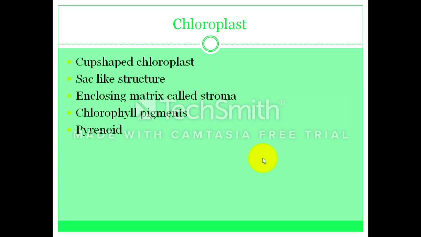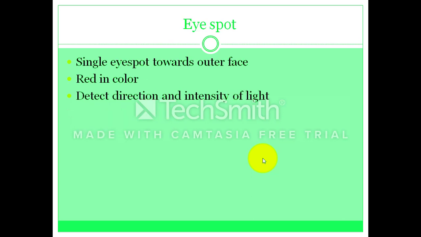Next is the chloroplast. Chloroplast is a cup-shaped, sac-like structure which encloses all the matrix of the cytoplasm, which is called the stroma. All the chlorophyll pigments are present in the chloroplast, and pyrenoids are also present in the chloroplast, and pyrenoids contain the reserve food material, which is the starch grains.